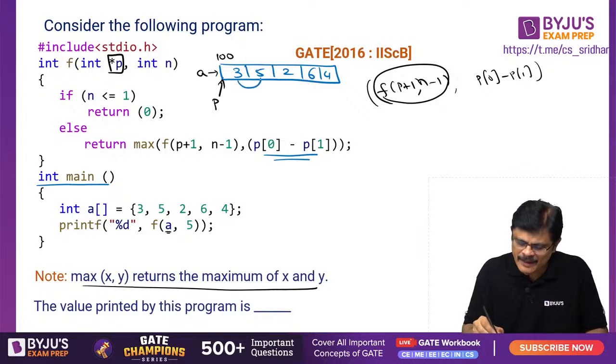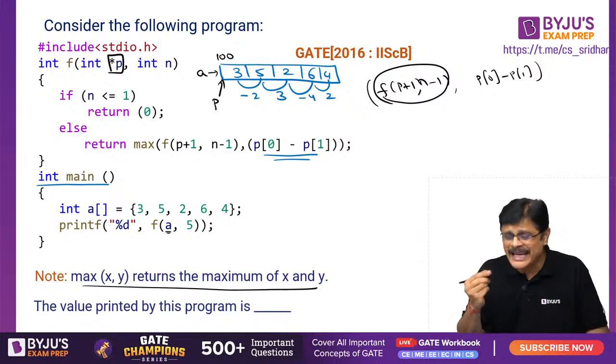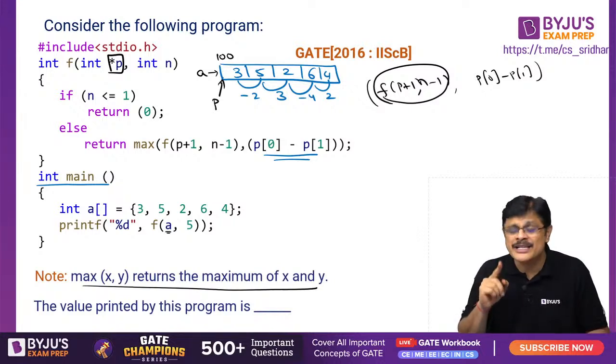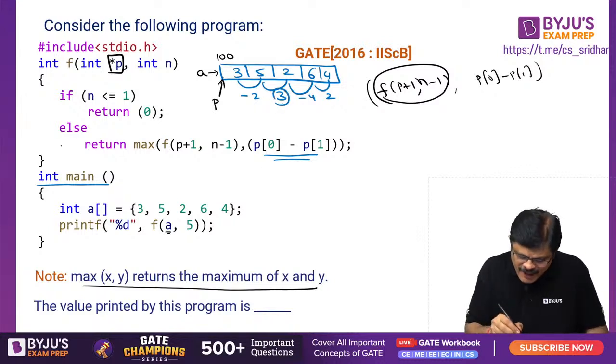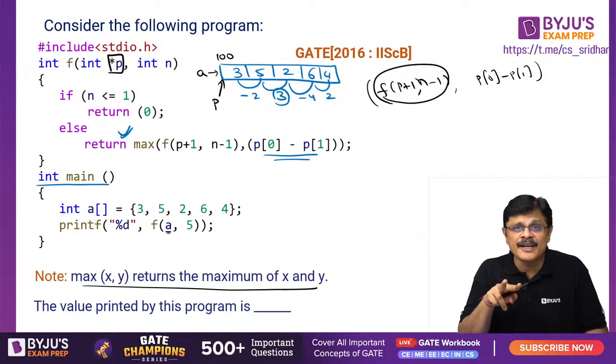So if you see, 3 minus 5 is what, sir? Minus 2. 5 minus 2 is what, sir? 3. 2 minus 6 is what, sir? Minus 4. 6 minus 4 is 2. Out of this, what is the maximum difference between adjacent elements of the array? 3. So this particular function is actually finding the maximum difference between adjacent elements of an array.